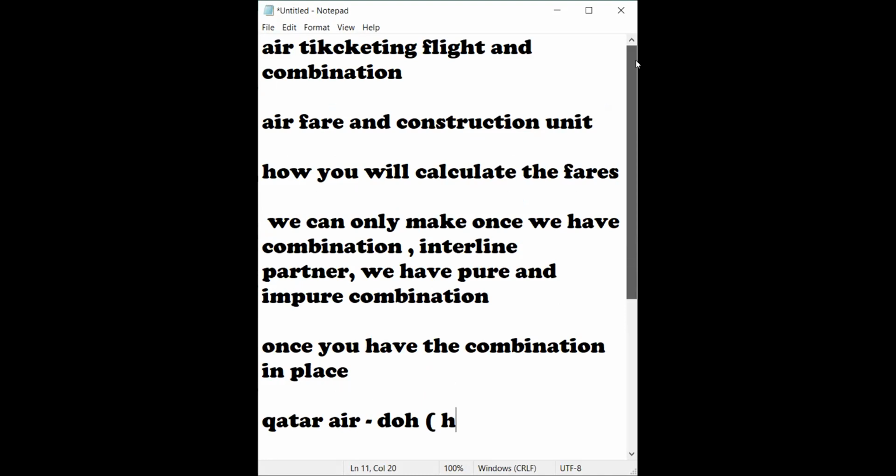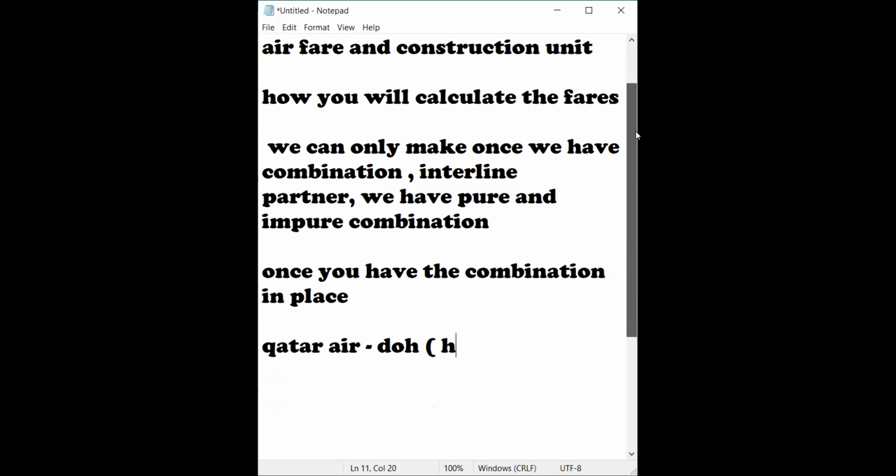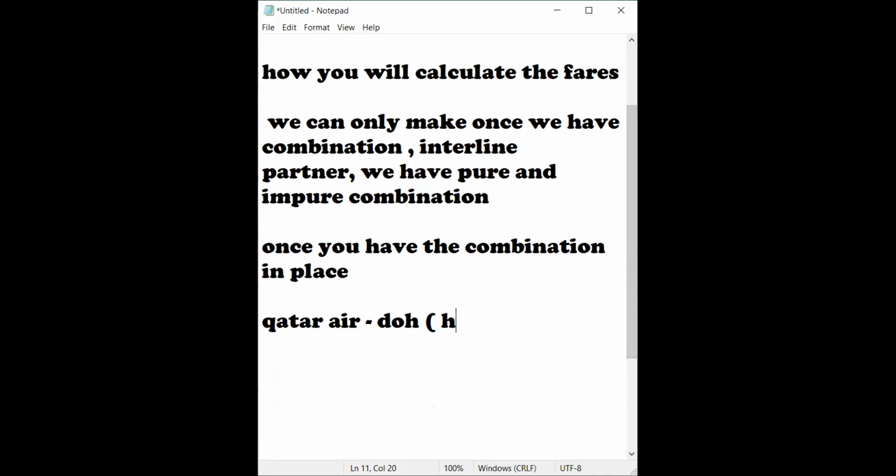How will you calculate the fare? We can only make it once we have a combination in place. Is that clear to you? It is very important to understand how I can calculate the best fare. Now, for example, we have a flight fare.